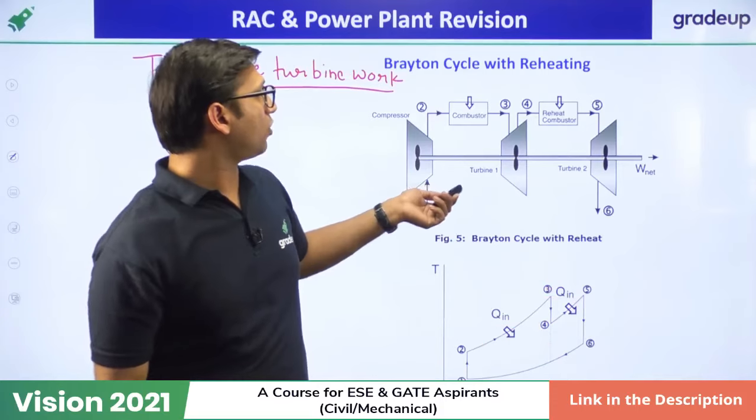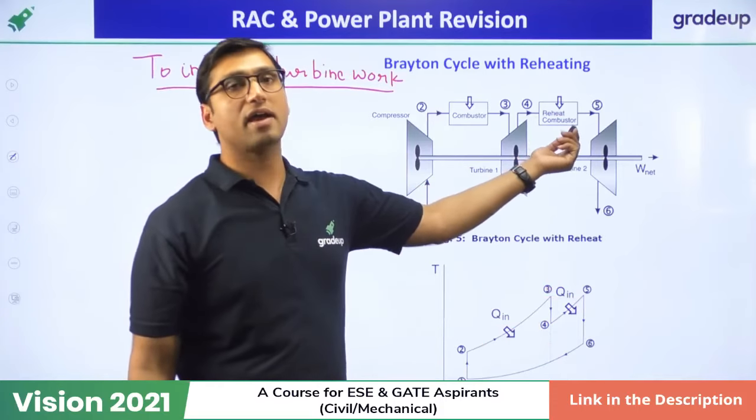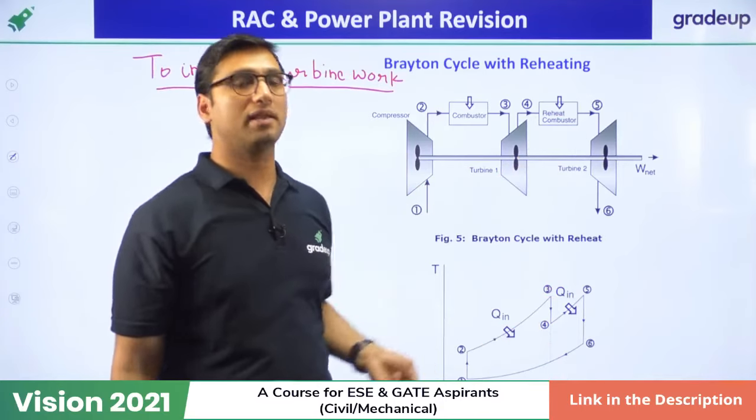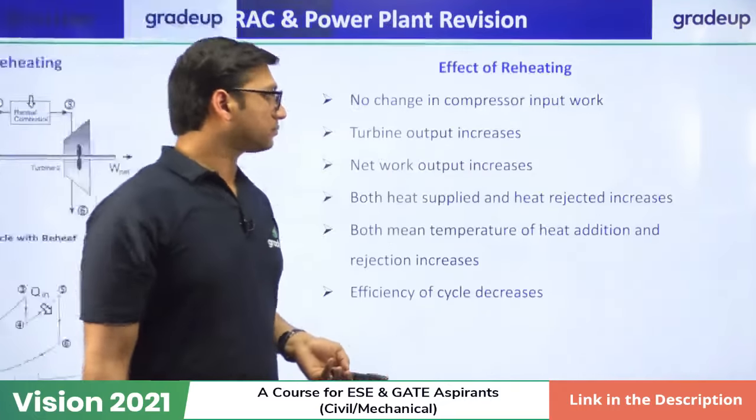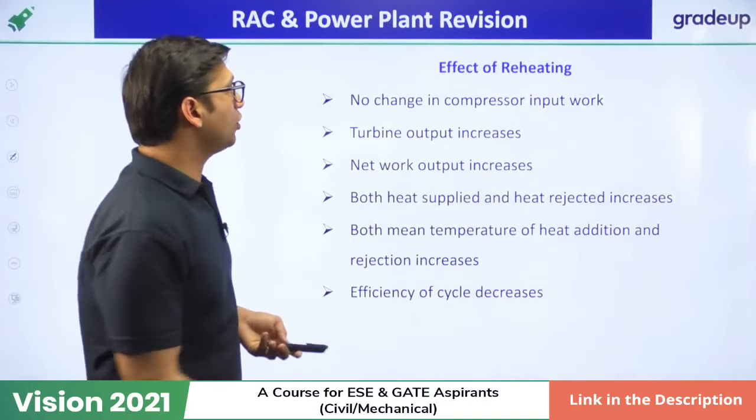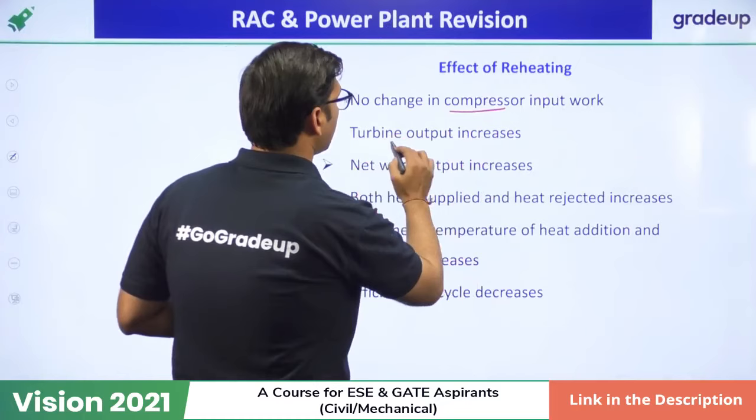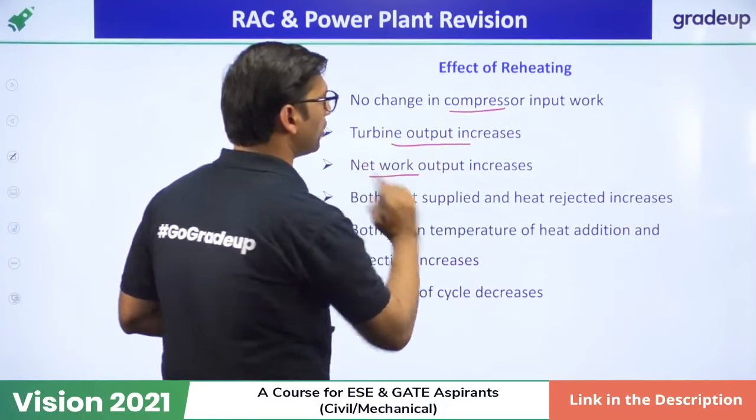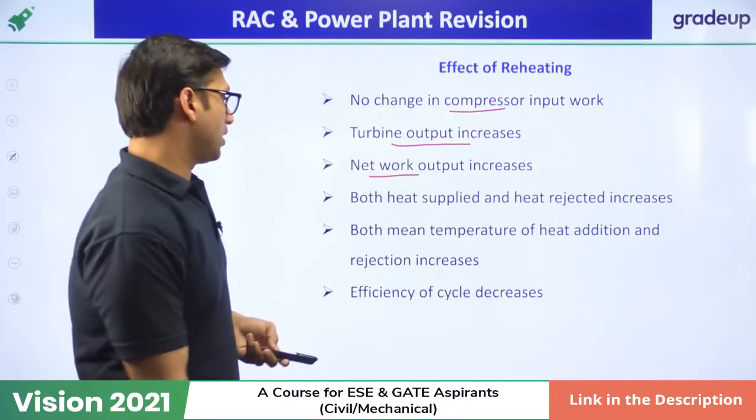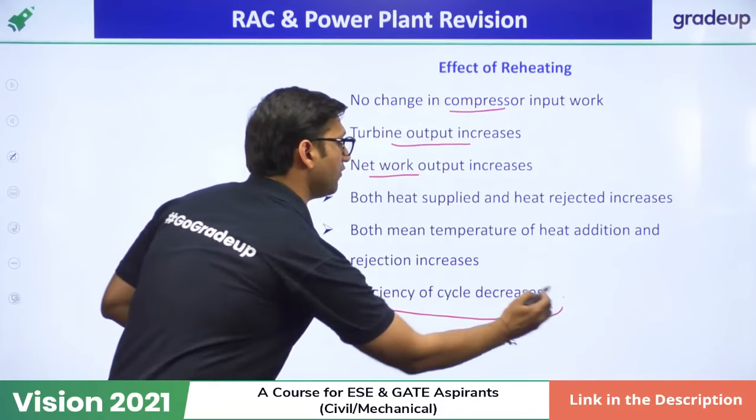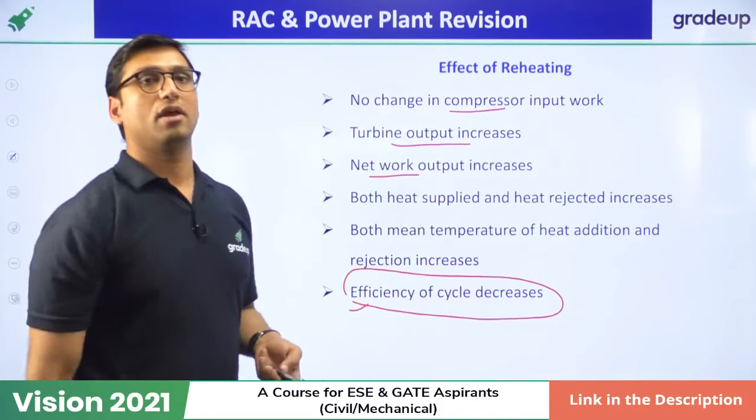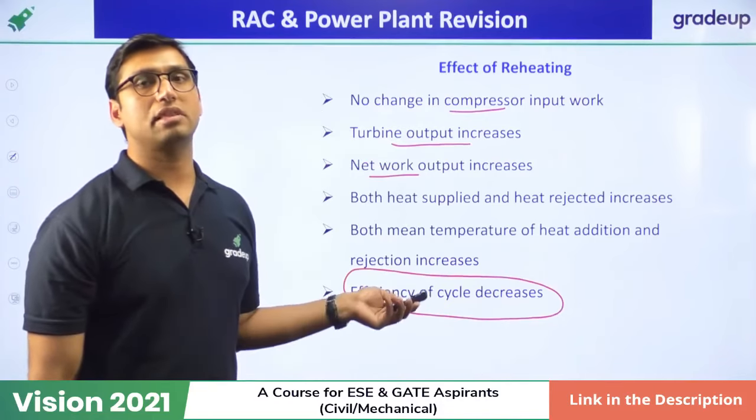So in reheating, what do we do? Between two turbines, we use a reheater so that turbine work can be increased. Okay. So what is the effect of reheating? No change in the compressor input work. Turbine work increases. Net work output will increase. And efficiency of the cycle will decrease. So with reheating in the Brayton cycle, efficiency will decrease.